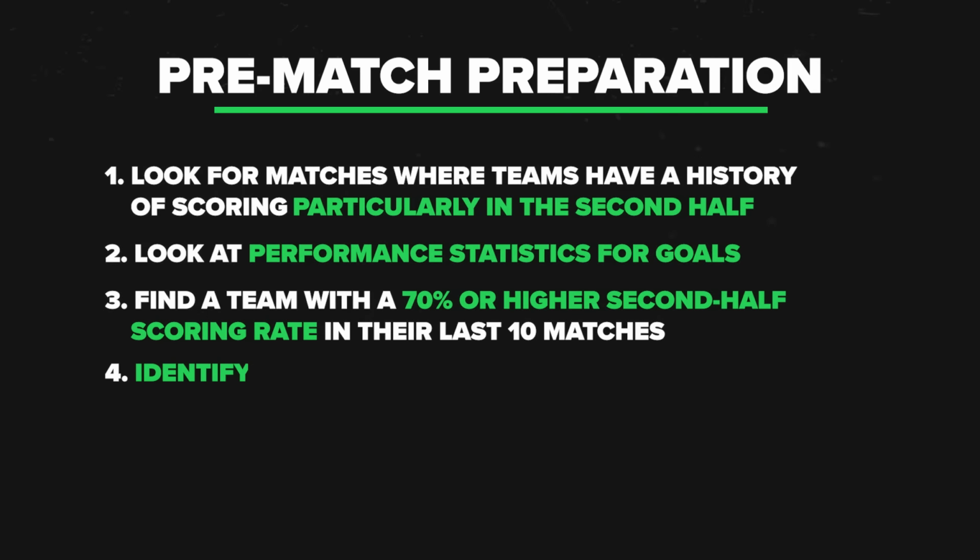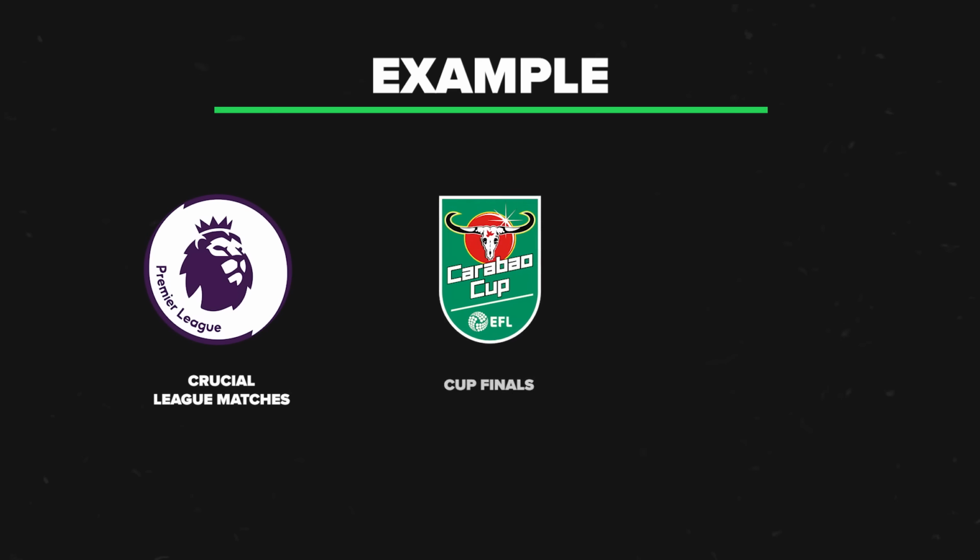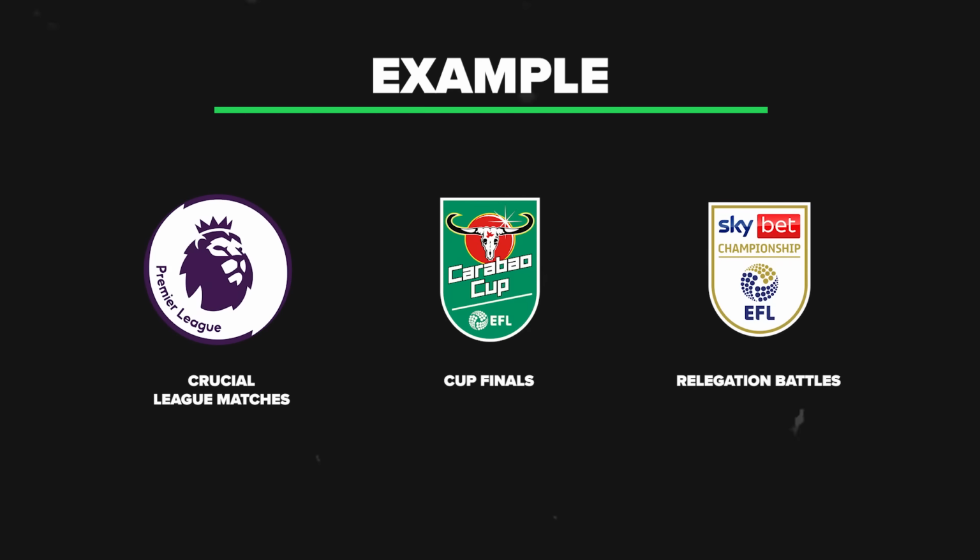Now next, we need to identify matches that are likely to start cautiously. Games with high stakes often see less action in the first half. For example, crucial league matches, cup finals, and relegation battles nearly always start slow before opening up in the second half. No doubt you'll have probably seen that happen in the past too.